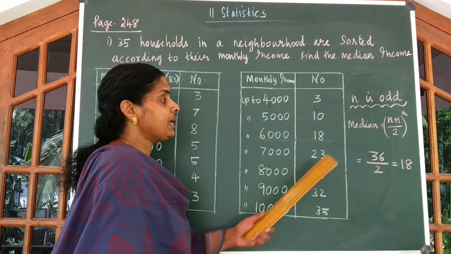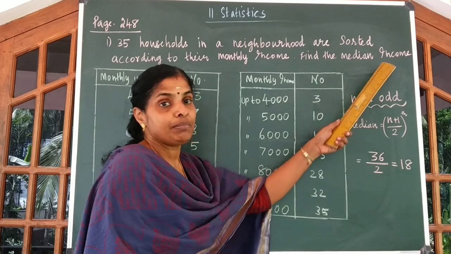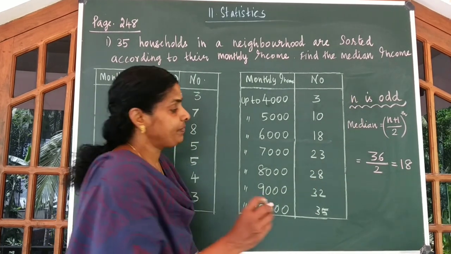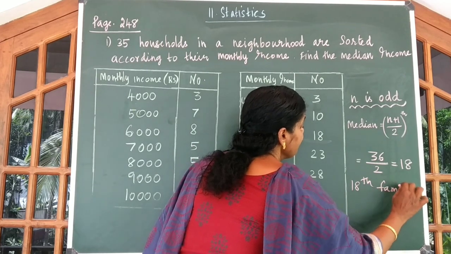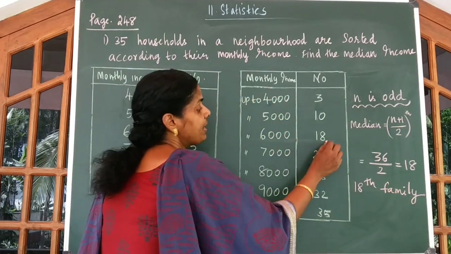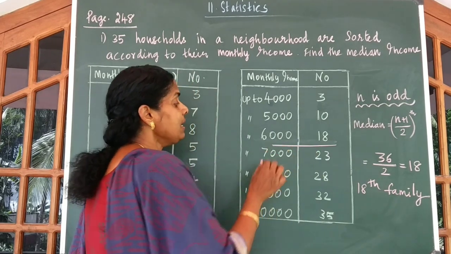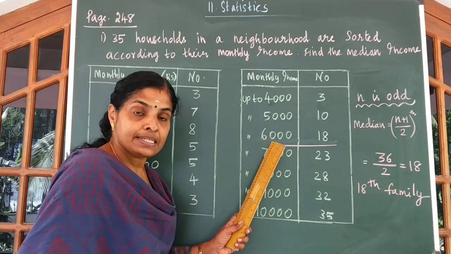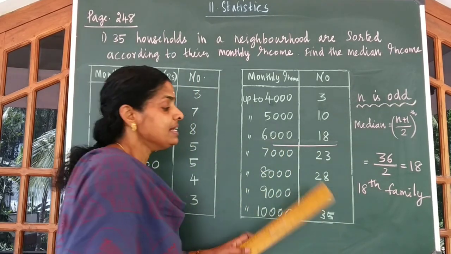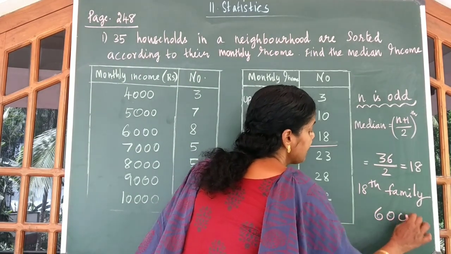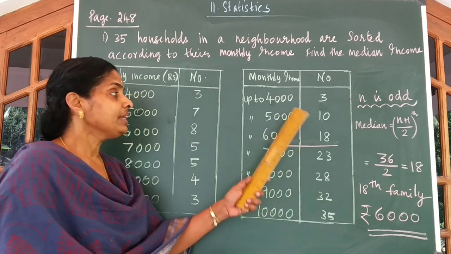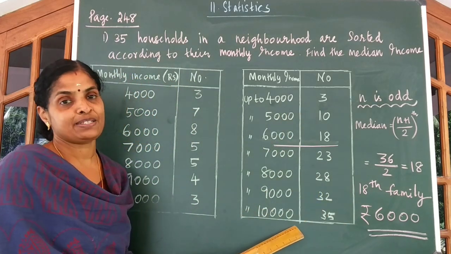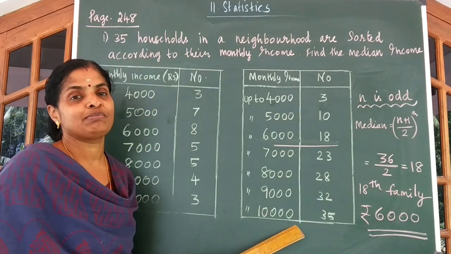So we can say median income is the income of the 18th family. From our table, we can understand our 18th family is earning rupees 6,000. So we can say 6,000 rupees is the median income of these 35 families. Hope it is clear to you.